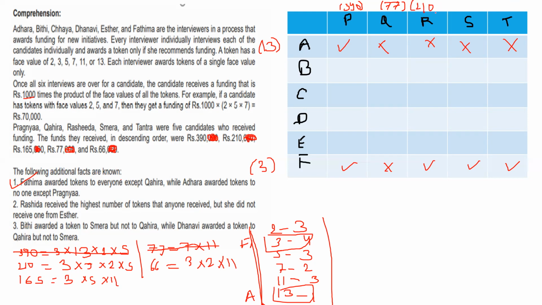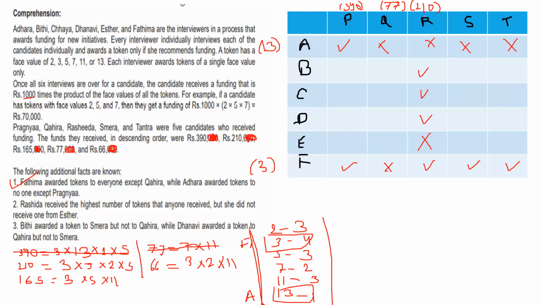So Rashida is 210. Okay. But she did not receive one from Esther. So Rashida did not receive the coin from Esther. Now Rashida has to get 4 tokens and she already has 2 crosses. You can see that 1 cross, 2 cross. So remaining all will be correct. Tick. Okay.